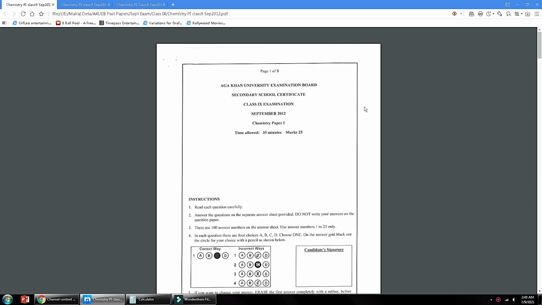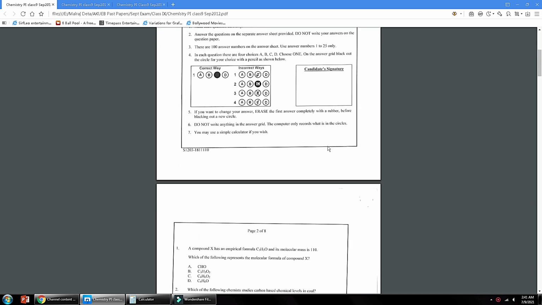Assalamu alaikum students. This is the second part of the MCQ solution of the September exam AQUB past papers. This is the 2012 paper. Now we are going to solve this paper.